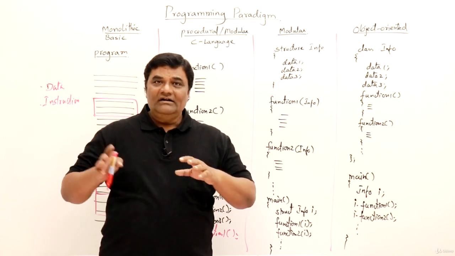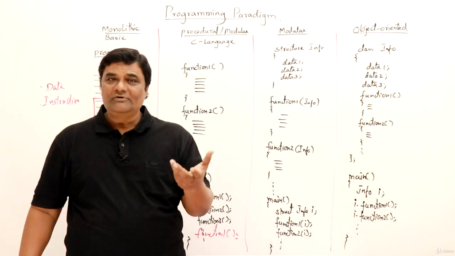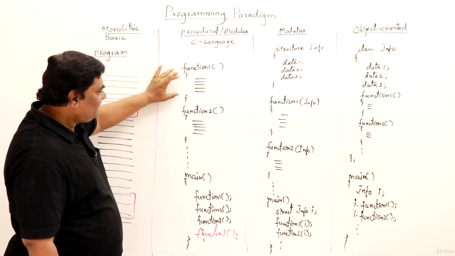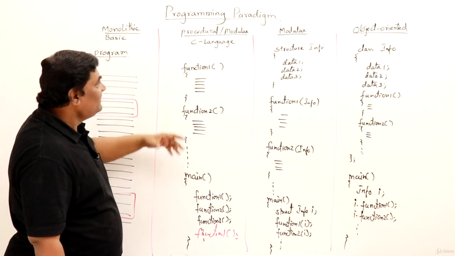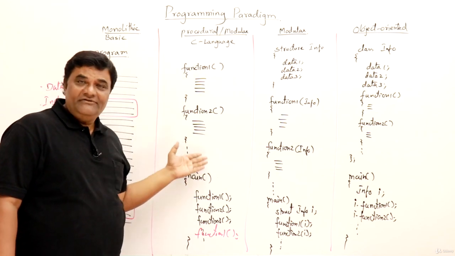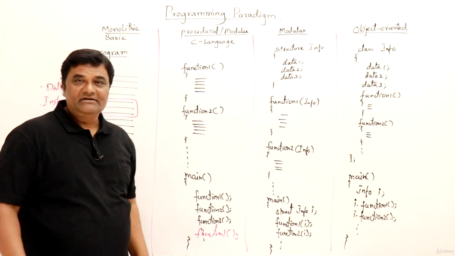Otherwise, a single person is doing the entire task. Now you can divide the task into smaller tasks and share them. And that's it. Each small task is a function. These are called modules or procedures. So we can make them as functions or procedures. So this is the idea of modular programming.